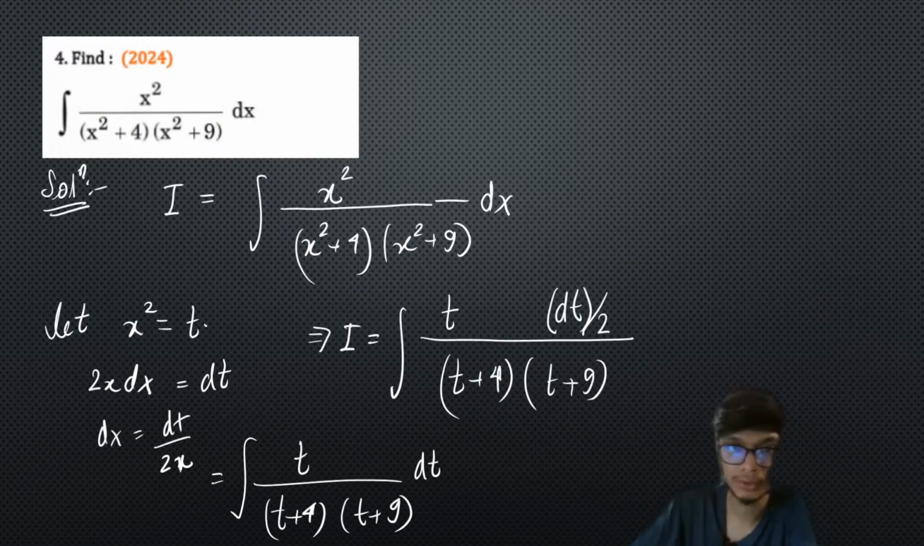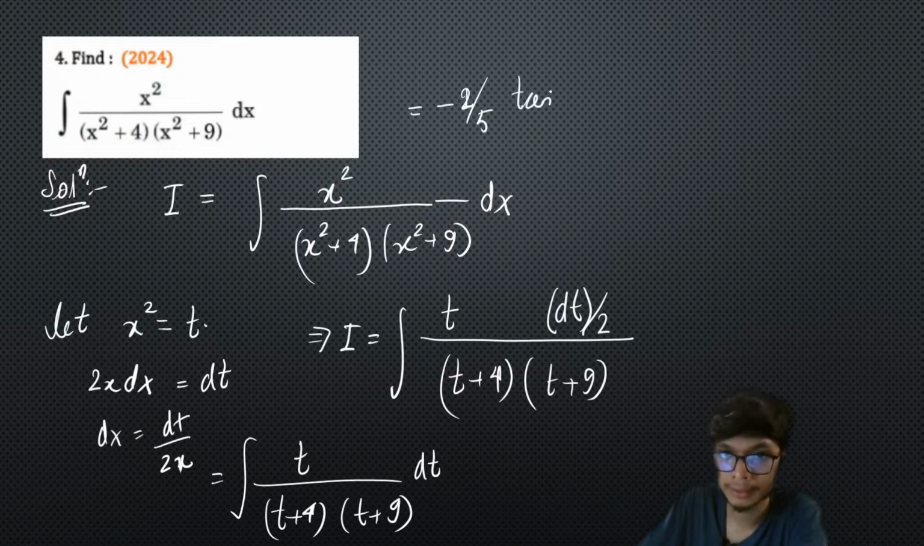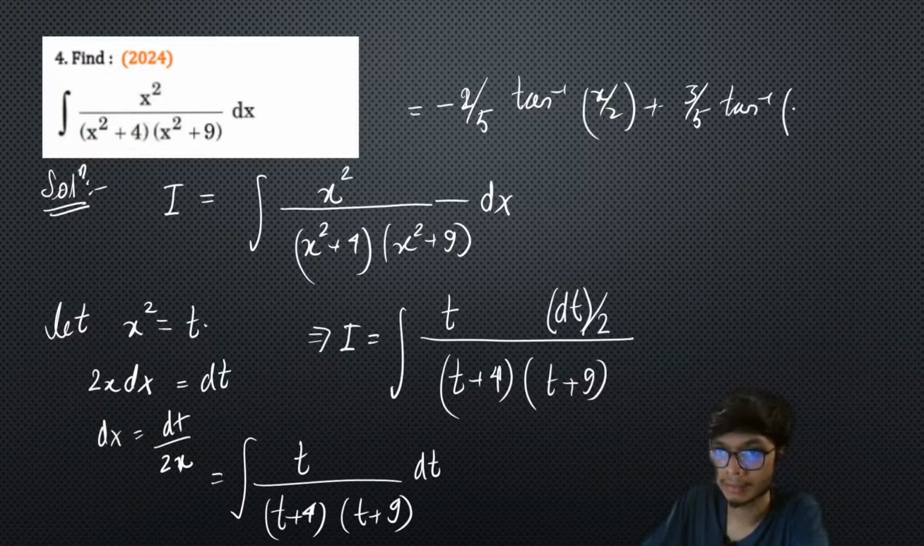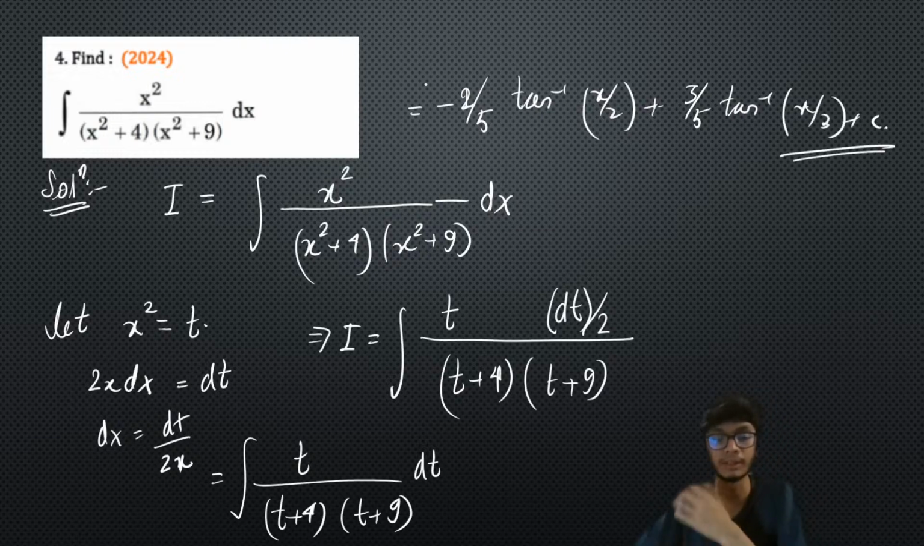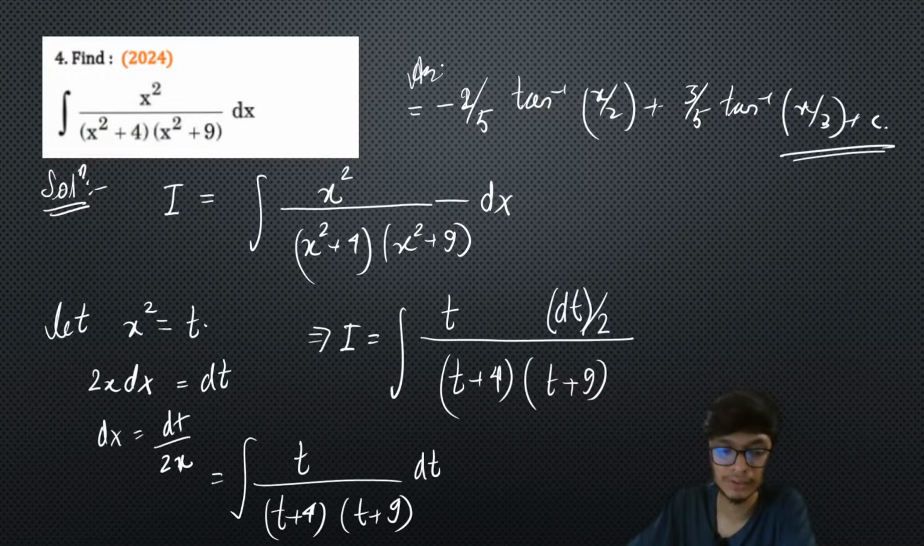All right. So I hope you get how I am calculating it. So your answer is going to be minus of 2 upon 5 tan inverse of x upon 2 plus 3 upon 5 tan inverse of x upon 3 plus some constant. That is going to be the final answer. So that's how you have to represent this in your exam also.